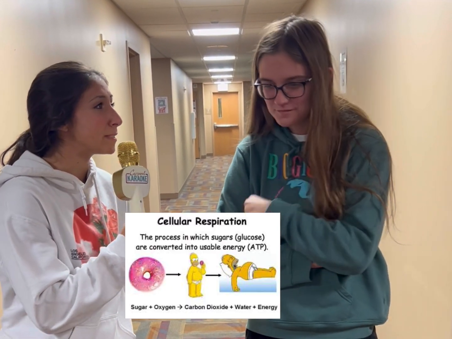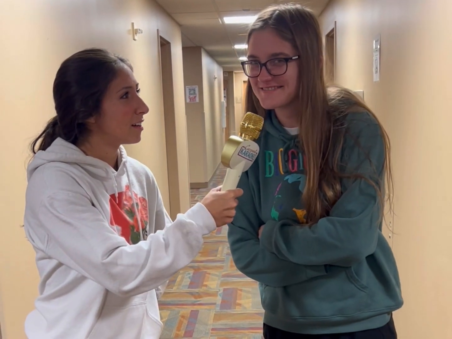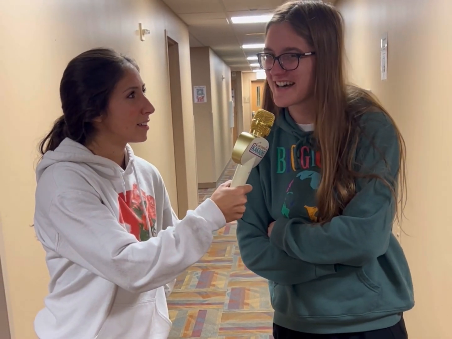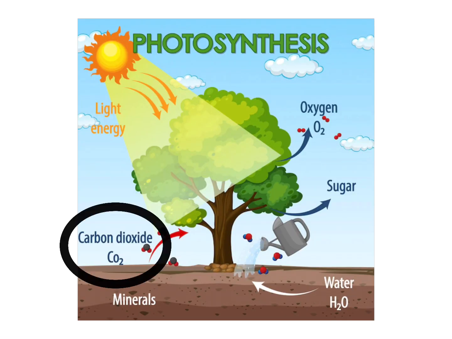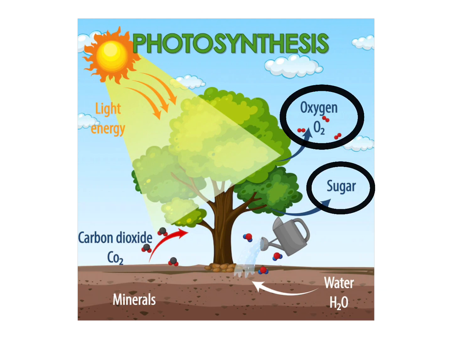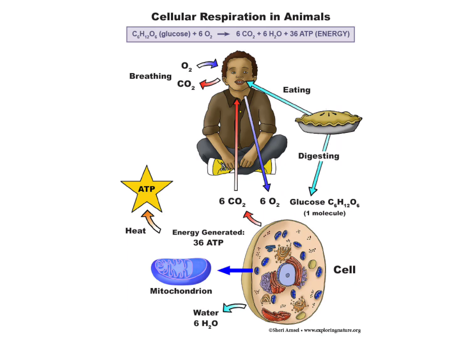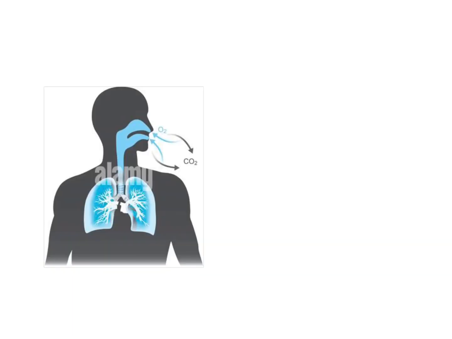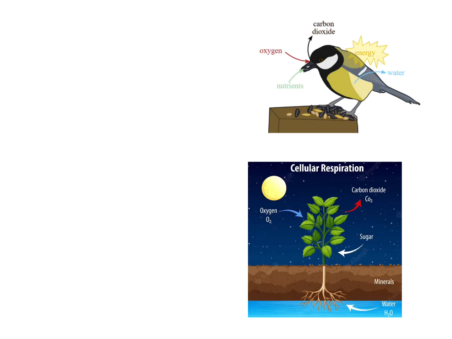Have you ever heard of respiration? Yeah, I think I learned about that in science class. Photosynthesis converts carbon dioxide and water into sugar and oxygen. Respiration does the opposite. It produces carbon dioxide and water from sugar and oxygen. As humans, we use respiration to breathe, exhaling carbon dioxide as a result. Animals and even plants will go through respiration.